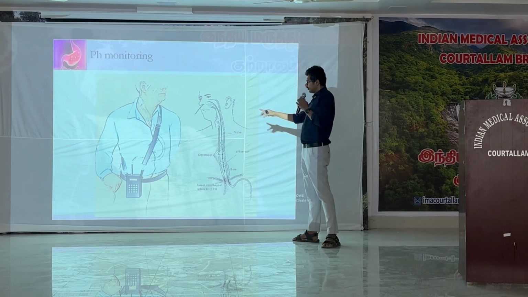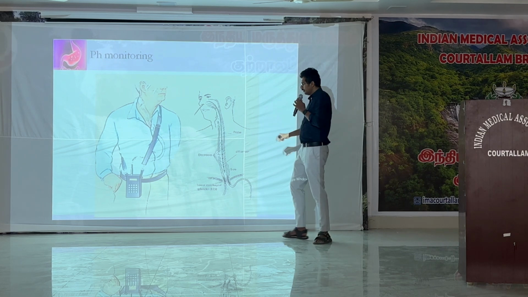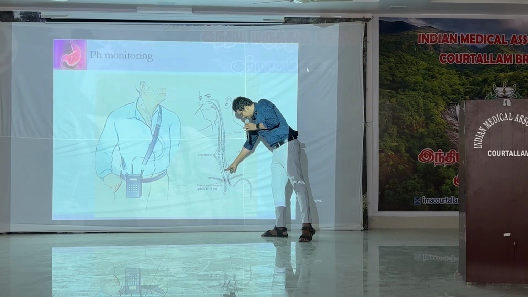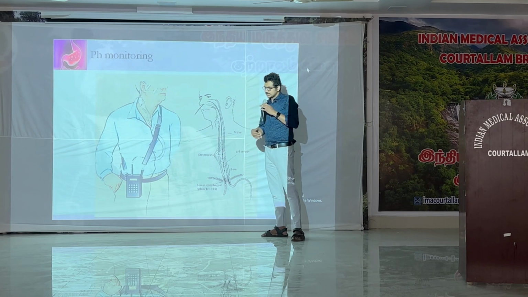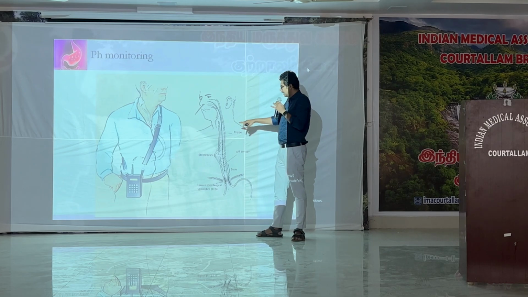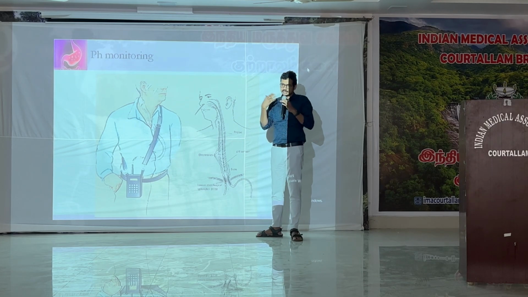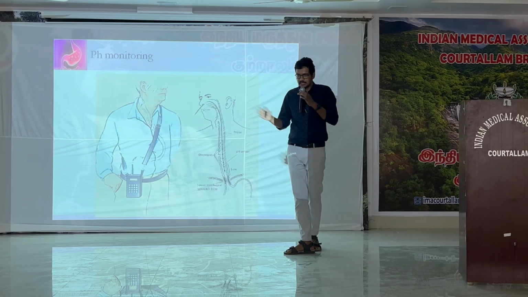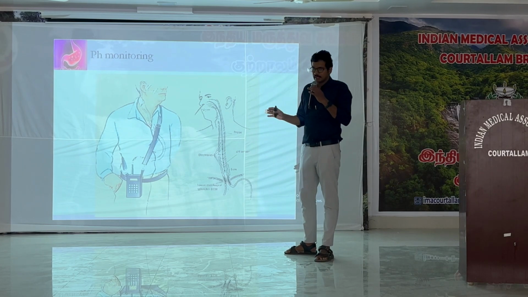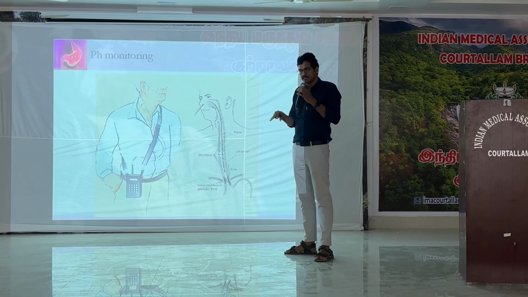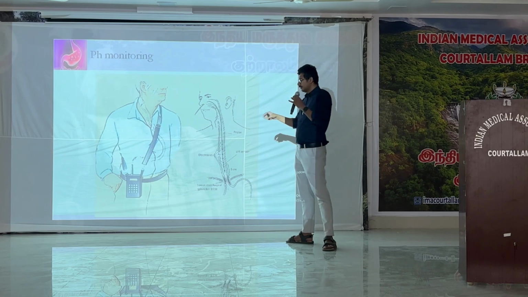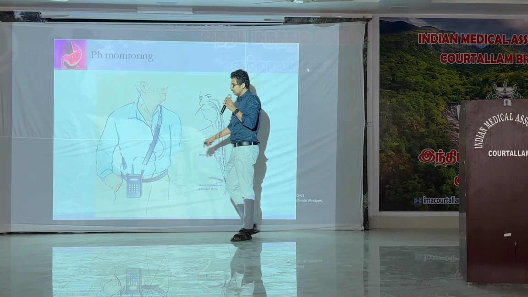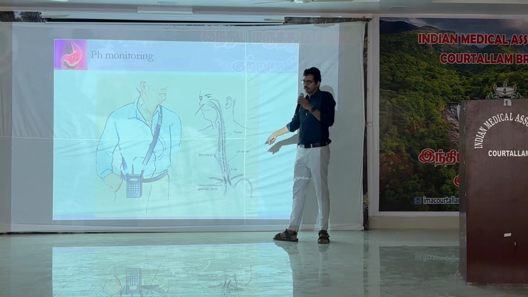For the pH monitoring, we will insert a catheter through the nose. We will keep the catheter at the GE junction. It contains different sensors to assess the acid reflux. We will leave this catheter 24 hours inside the patient, and we will ask them to do their daily routine activities. They can sleep, they can walk, they can eat whatever they want, they can have their medications. But whenever they have something, we ask them to record using the machine attached to the catheter. Once it is done, it will record for 24 hours.